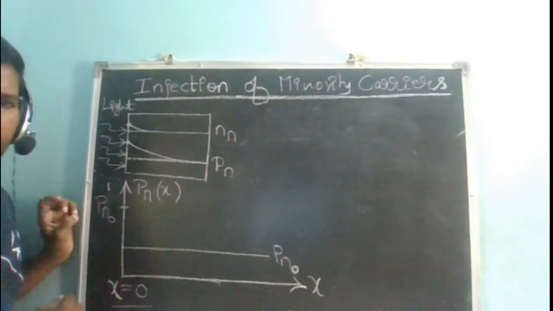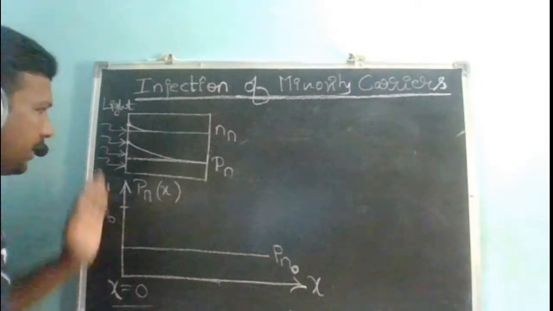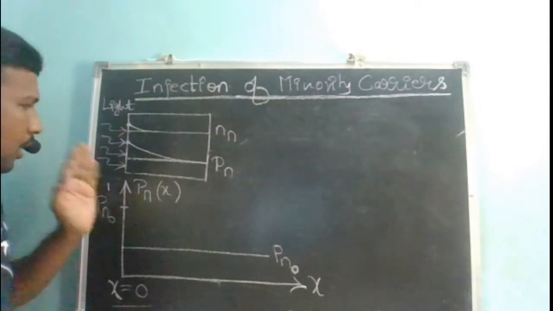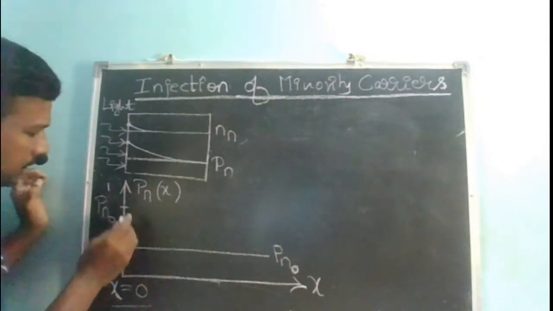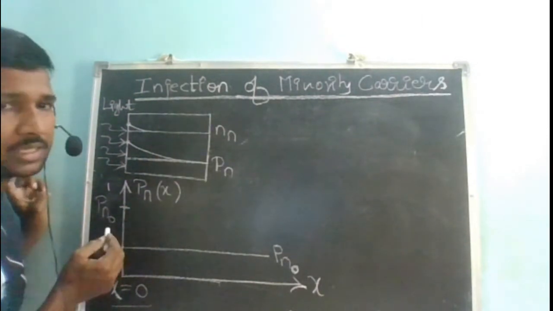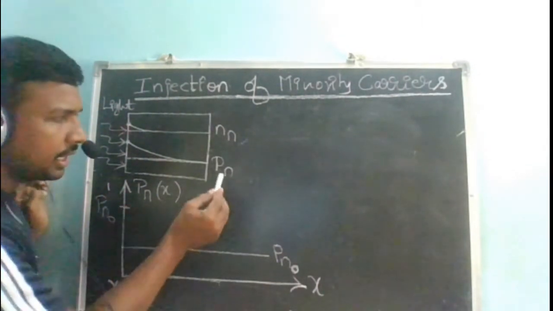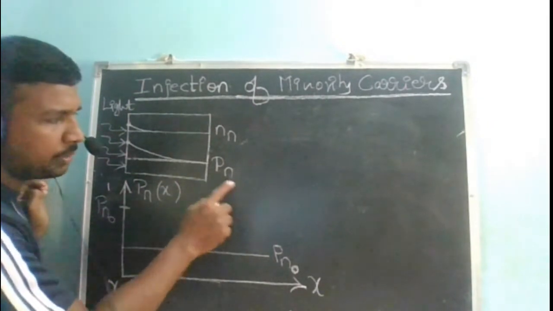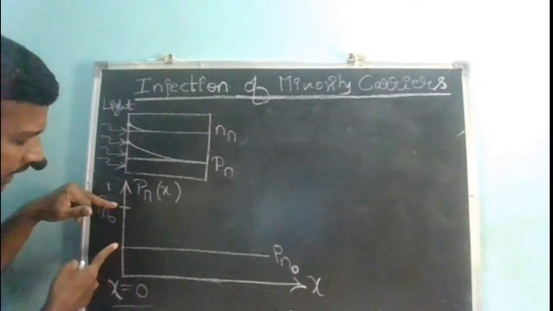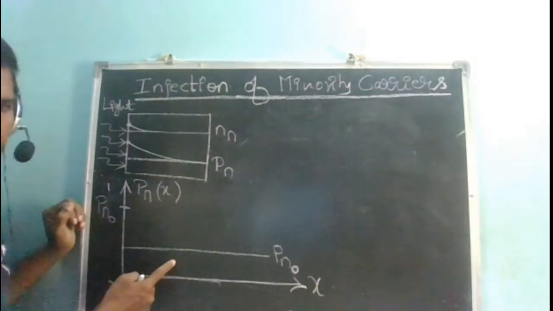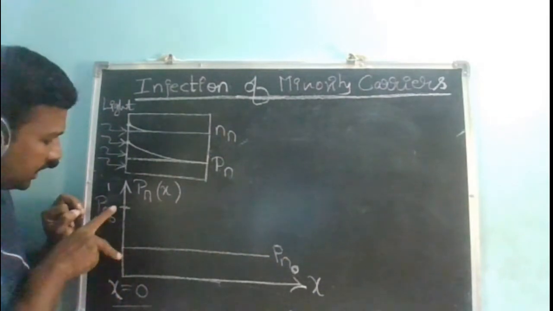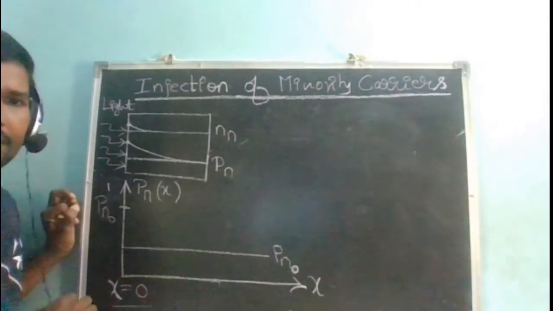In particular, x equal to 0 means what? It is the point at which you have applied your light. At that point, you have found some generation of excess carriers. Excess compared to what? Compared to this. Earlier only this many holes were there, but now I have created excess carriers in addition to this. Anything above thermal equilibrium represents excess carriers. So this number represents your excess carriers.